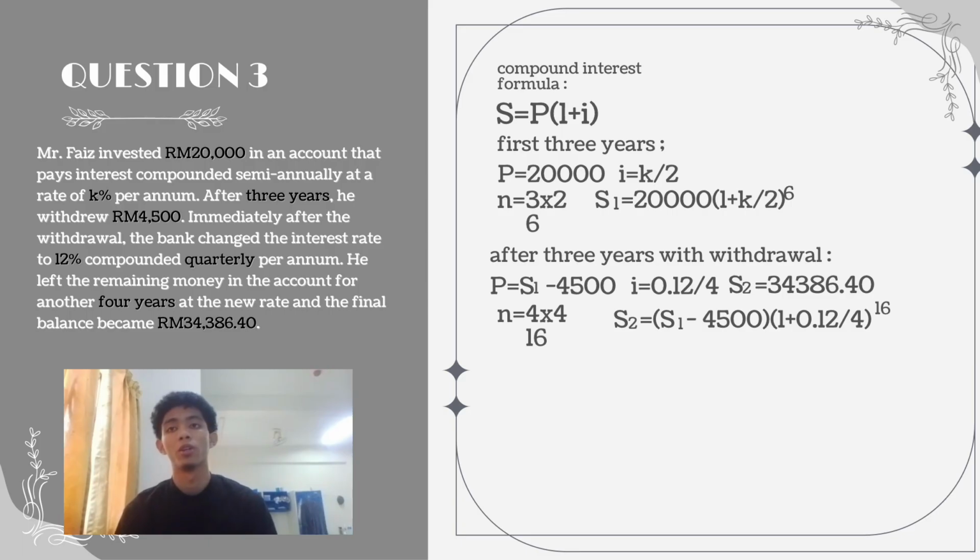Now I'm going to talk about question 3. Okay, for question 3, this is the classification. For the first 3 years, this is the P, I, and S. After 3 years with withdrawal, there is another P and an S.